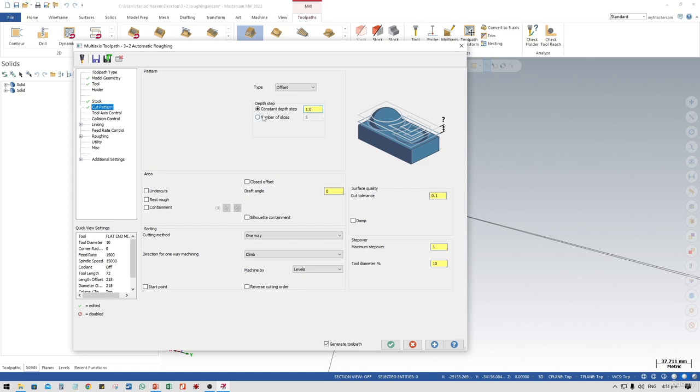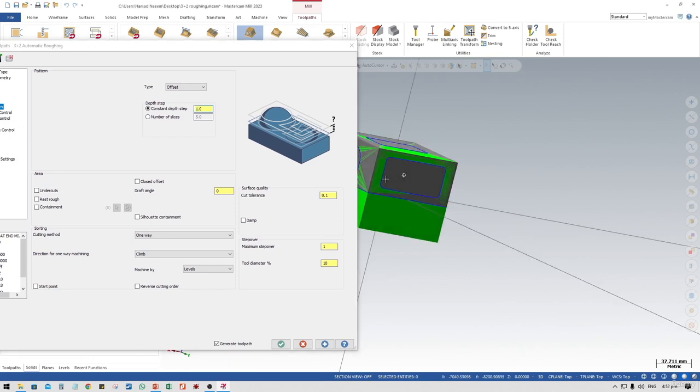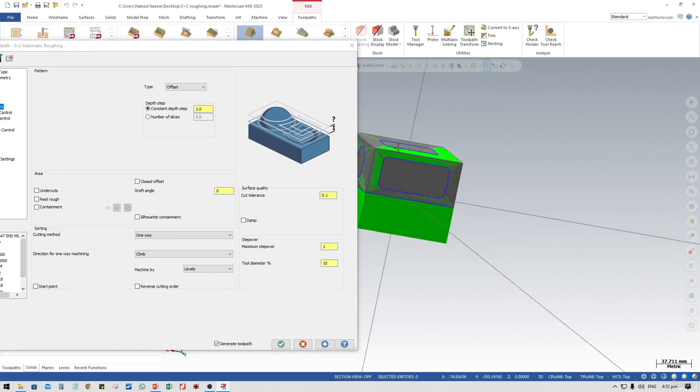And how many slices do you want? You can cut the material in 5 steps, or you can cut the material in 20 steps. Here you can define the slices to cut that material. So I just select the constant depth of cut, which is 1 line. About the area, my area doesn't contain any undercuts, so it's just on the face.